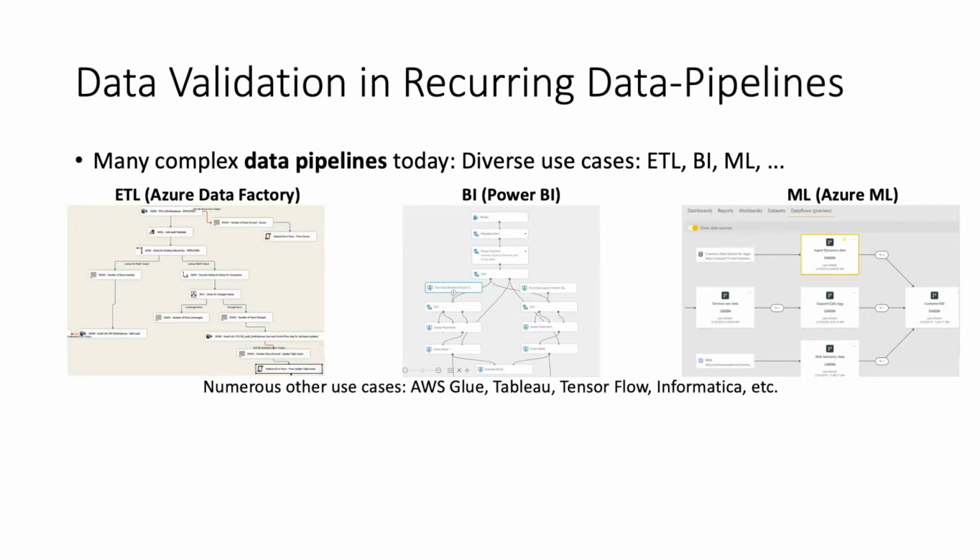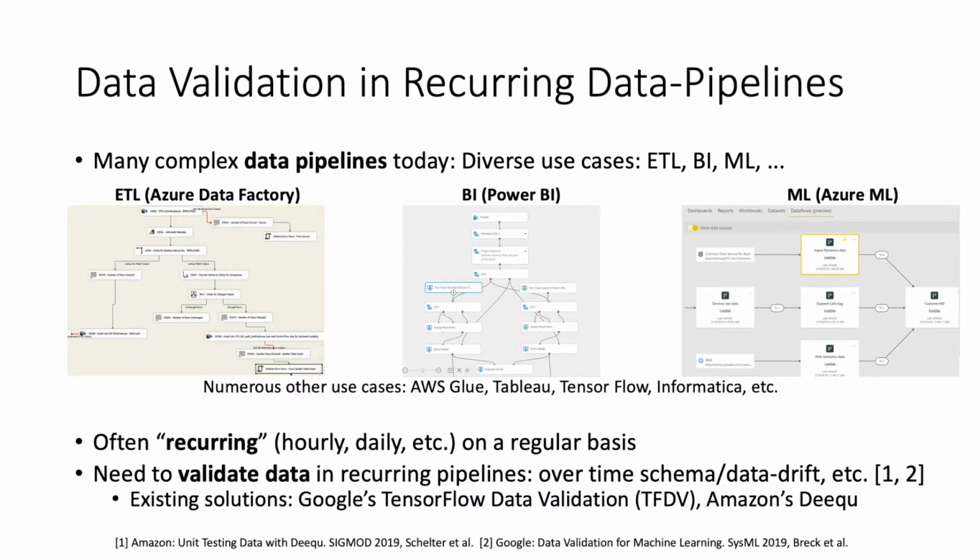Complex data pipelines are everywhere today, with diverse use cases, like in ETL, BI, ML. Here are some concrete examples of data pipelines from these products, respectively. And each of these would consist of data processing steps that consume input data from upstream and produce output data for downstream uses. A lot of these pipelines are actually recurring on a regular basis. For instance, they may be rerun hourly or daily. This is common because you want to regularly refresh your BI dashboard and retrain your ML models. However, data quality issues can creep in over time due to schema drift, data drift, etc.